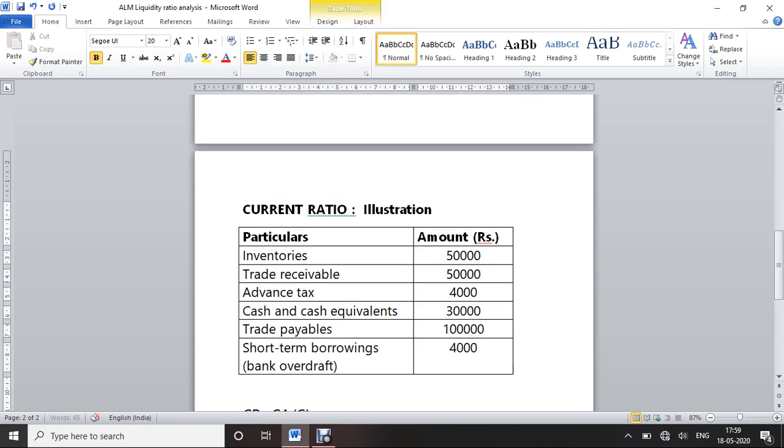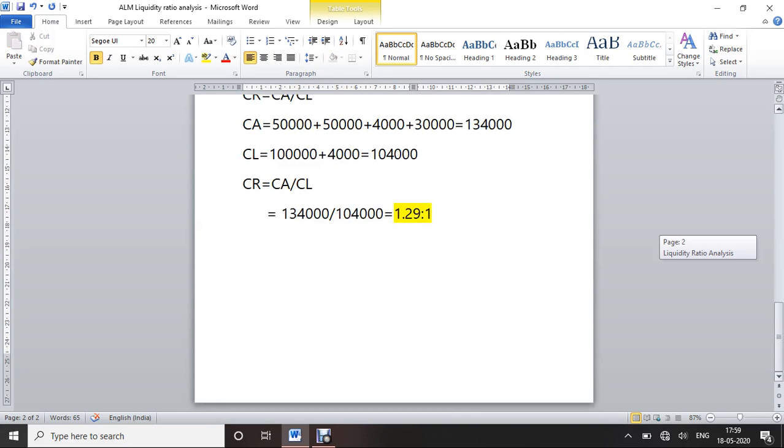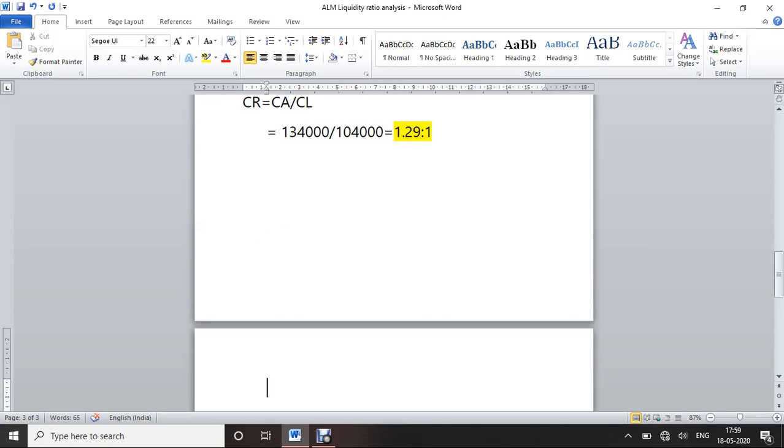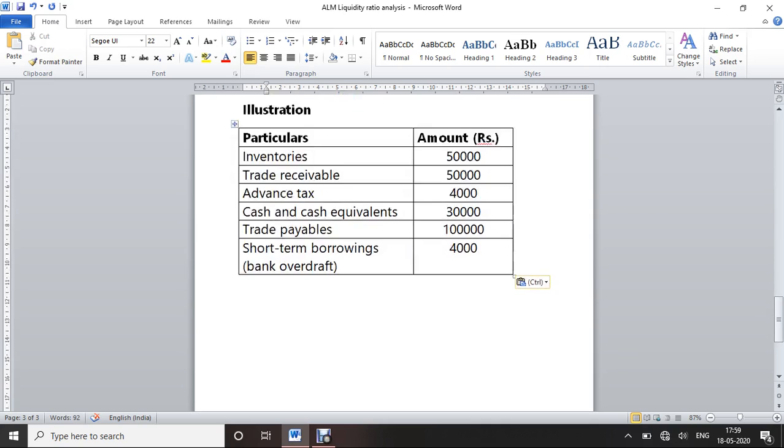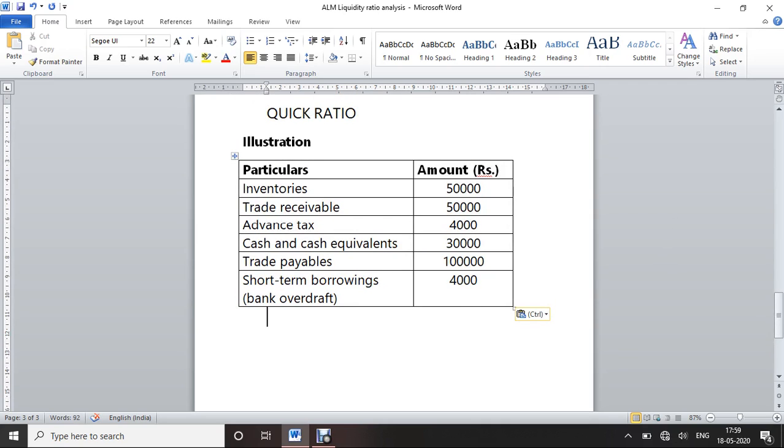Okay, so next we move on, the second one, quick ratio. That is the second liquidity ratio. So this quick ratio, before that we have to know what is quick ratio.